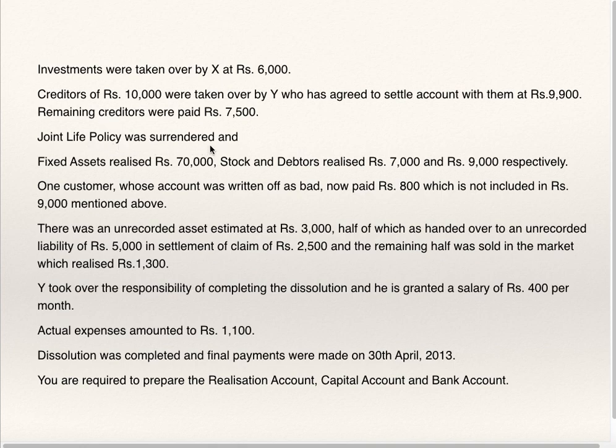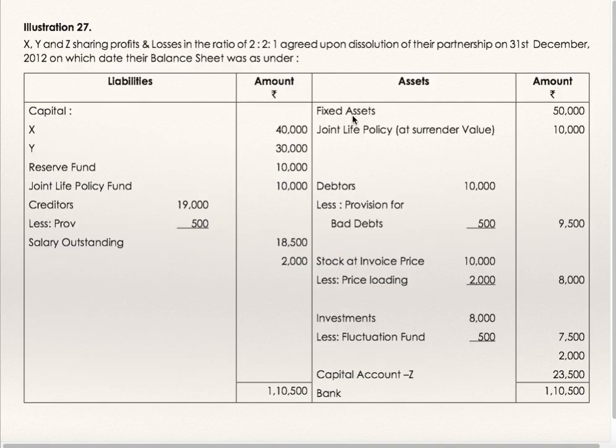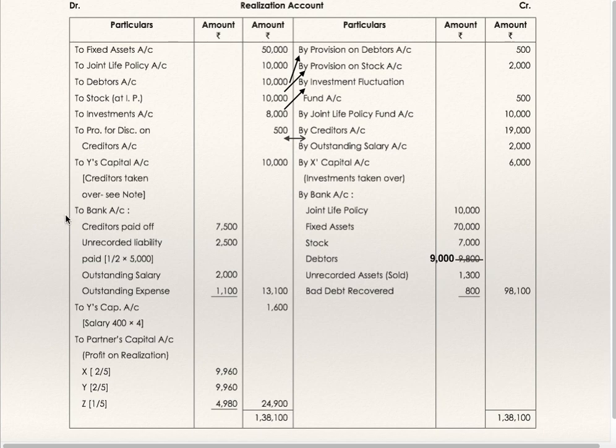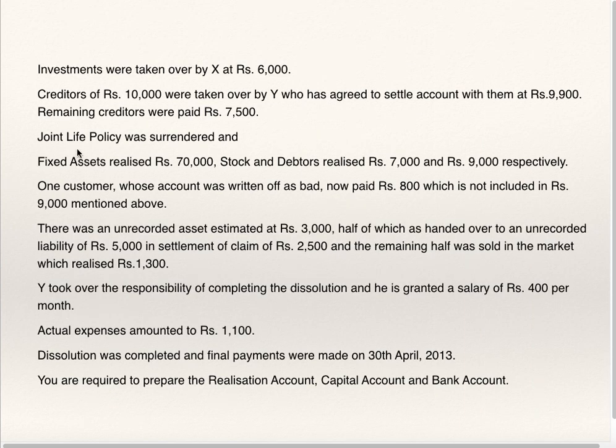Joint life policy was surrendered. That means they have received money from joint life policy. Bank account debit and realization account credit. Joint life policy amount was 10,000. So realization account by bank joint life policy 10,000. This 10,000 you will get on the debit side of bank account. Joint life policy.